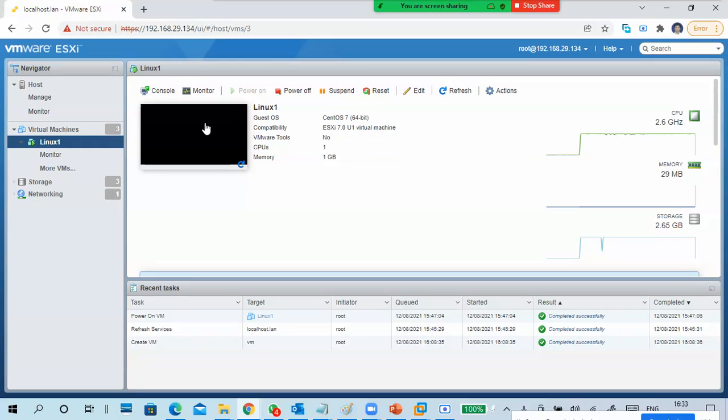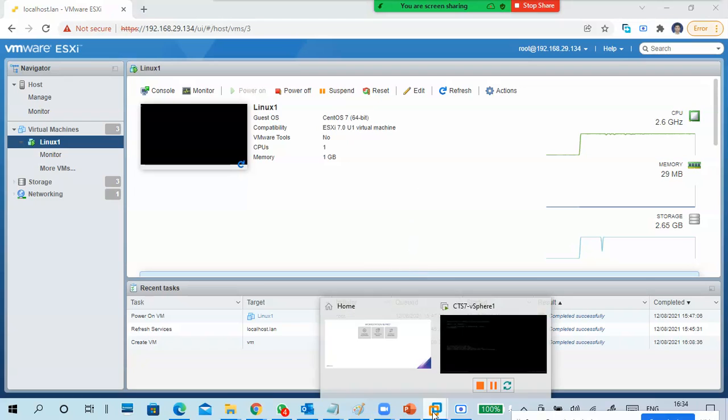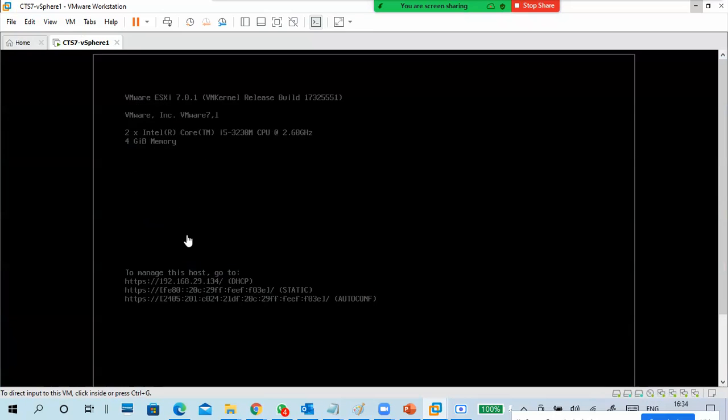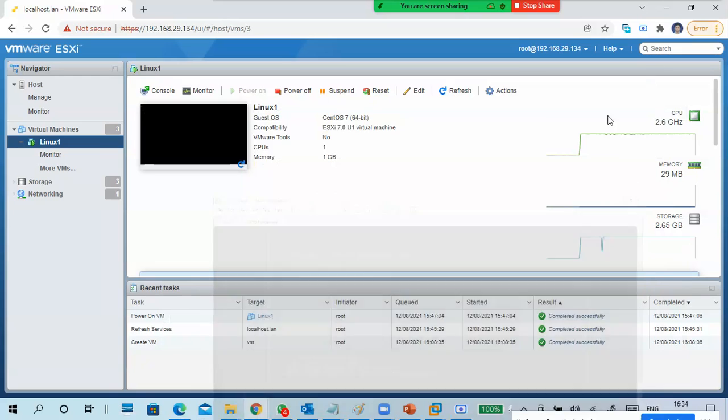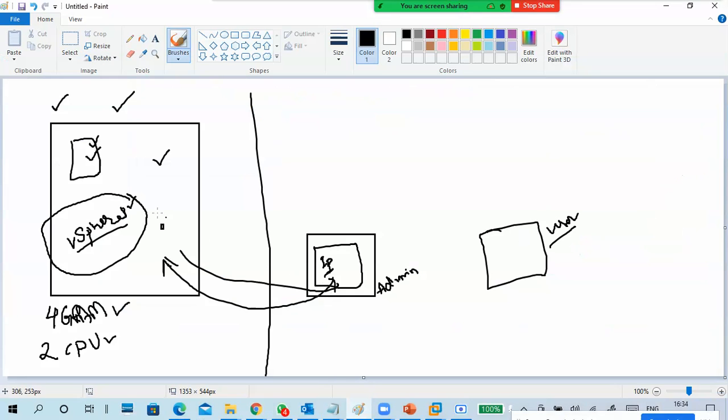Okay, the Linux machine is running, but it is consuming resources, meaning CPU, RAM, and storage, from this machine only. As per the diagram also, this is the machine I created and I'm running this virtual machine.